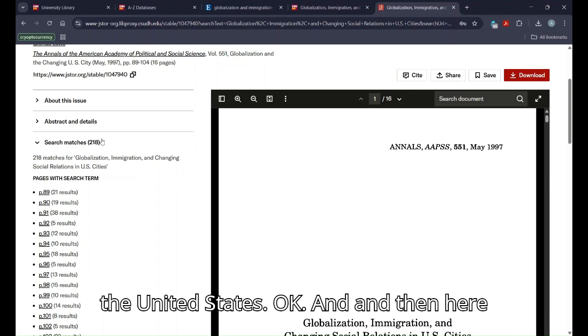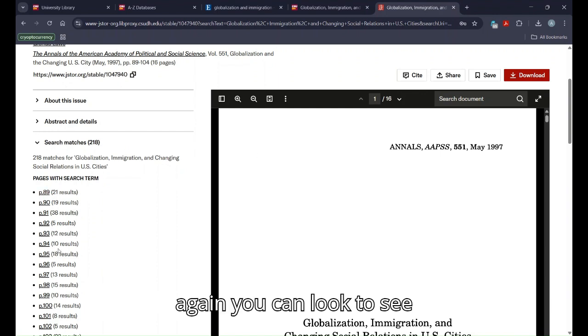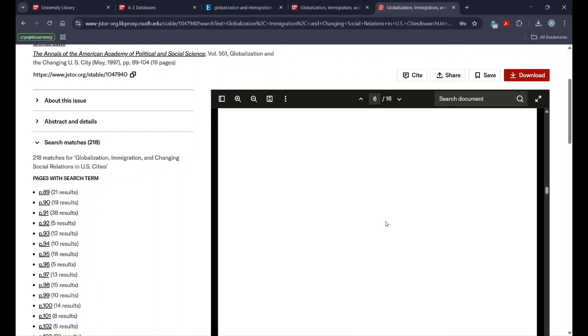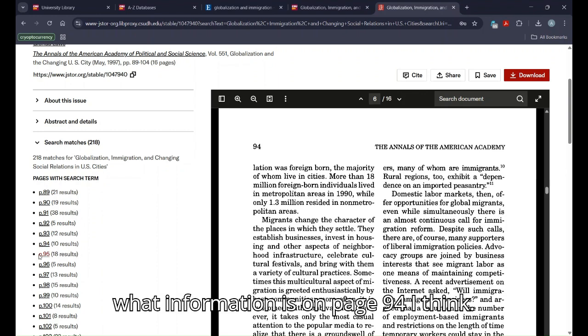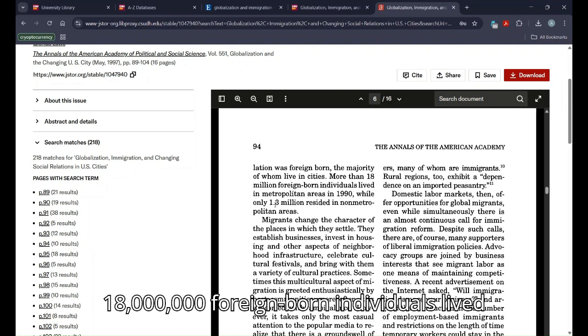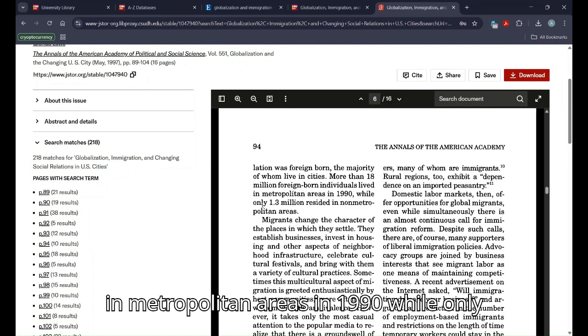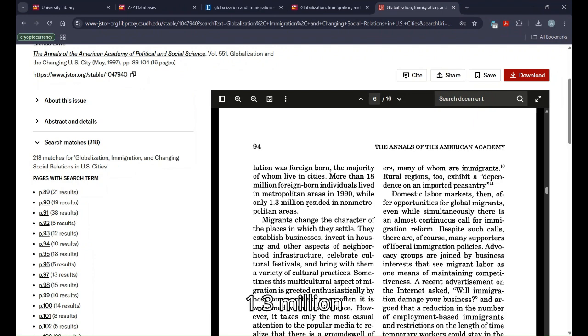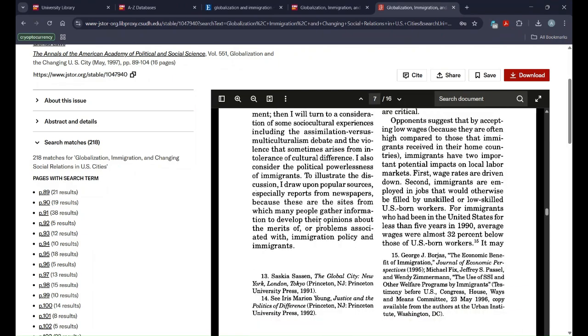Okay, and then here again, you could look to see what information is on page 94, I think. Yeah, and then you could read: more than 18 million foreign-born individuals lived in metropolitan areas in 1990, while only 1.3 million resided in non-metropolitan areas, and that would be like in rural areas or suburban areas, right?